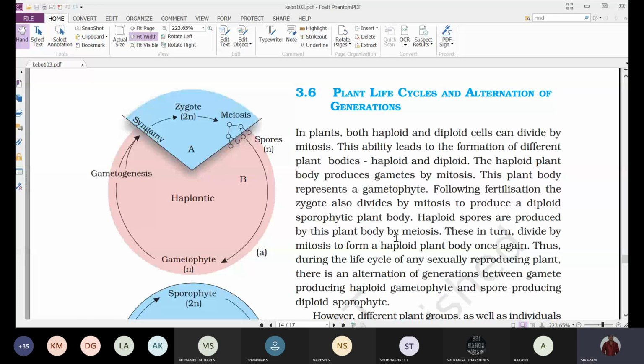And this zygote also divides by mitosis. How is the zygote produced? The zygote is produced by the fusion of two haploid gametes. So haploid plus haploid gives rise to a diploid zygote. Now this diploid zygote also undergoes mitosis and gives rise to a plant body.